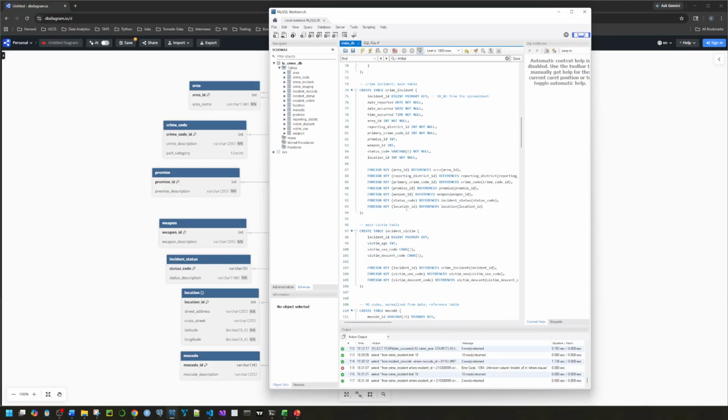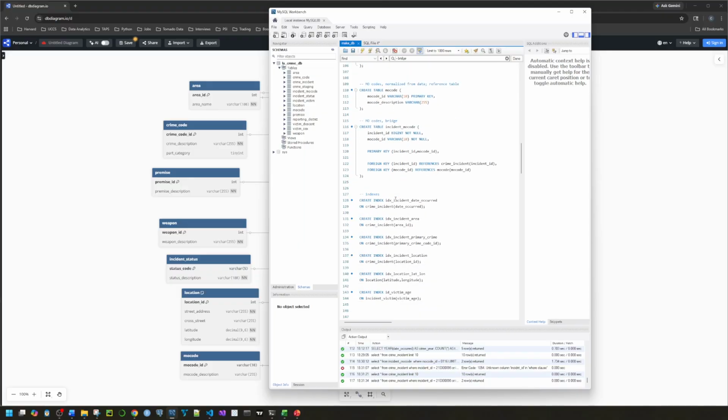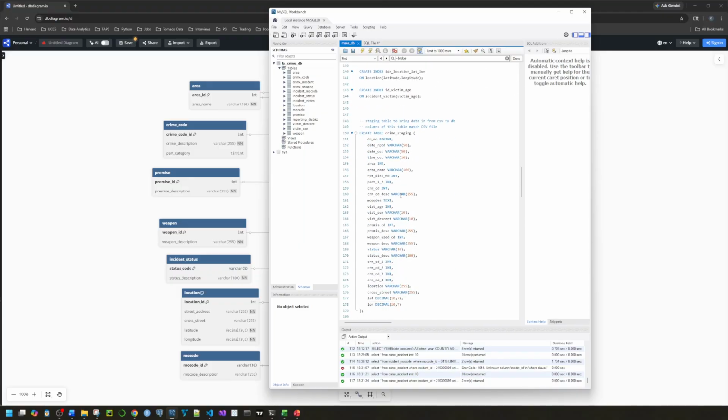For the purposes of the data import, I created this additional crime staging table so that essentially I took the data from the CSV and inserted it directly into the staging table without changing column names.